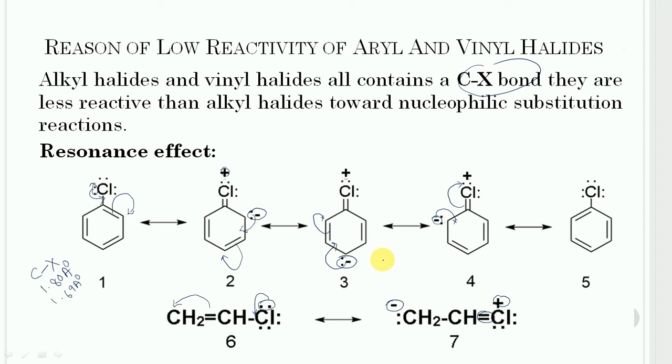Further, since aryl halides are stabilized by 5 resonating structures, from structure number 1 to 5, and vinyl halide is stabilized by only 2 structures, structure number 6 to 7, therefore vinyl halides are a little more reactive than aryl halides toward nucleophilic substitution reactions.